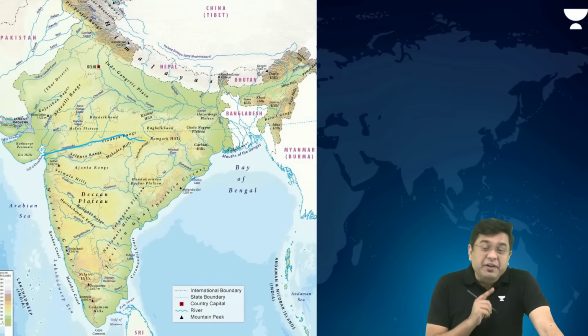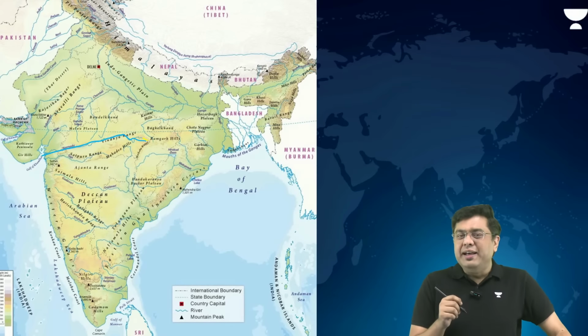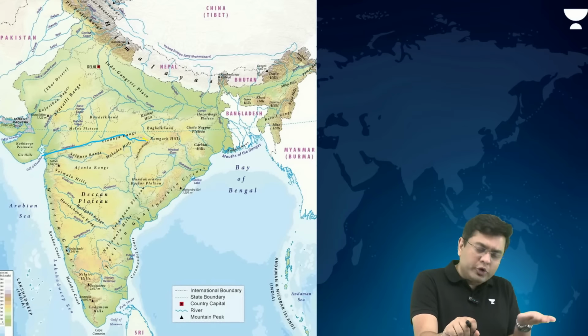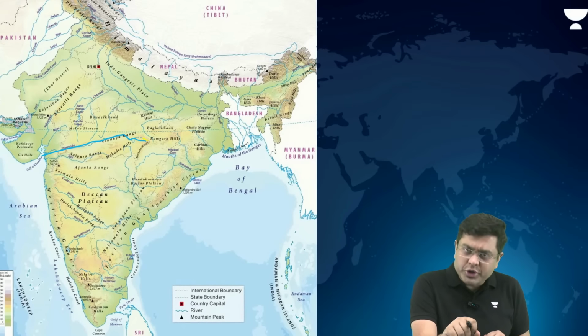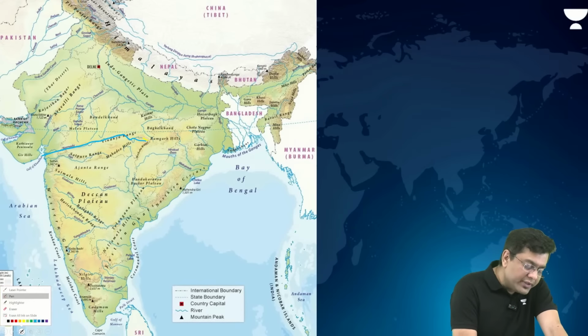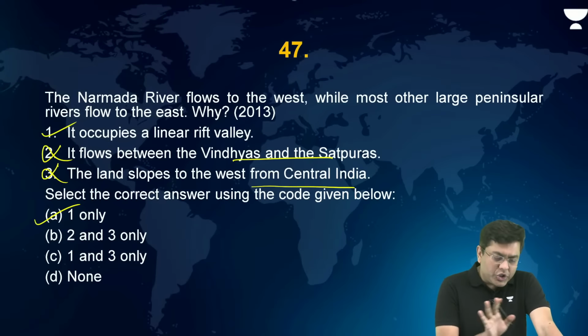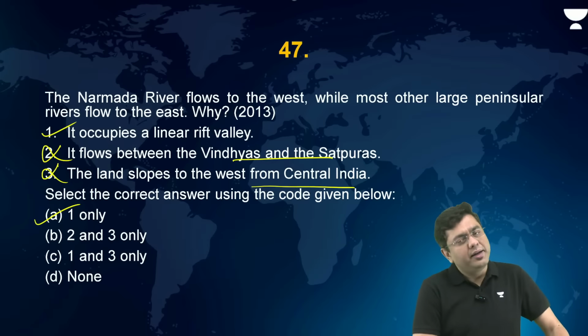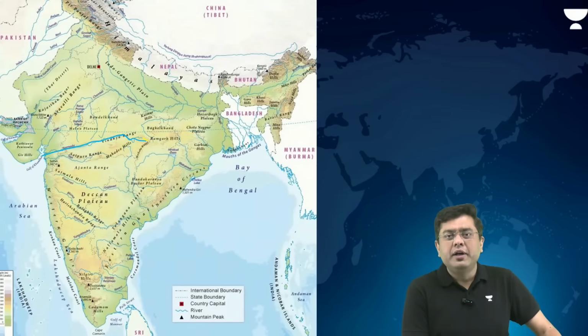Okay, that rift valley exists between the Vindhyas and the Satpuras, which are the block formations which have happened due to the upliftment of the Horst fault which has been created. So the answer in this case, please don't get confused or have any kind of hesitation. It is simple, clear cut. Why it drains to the west is purely because of the rift valley.